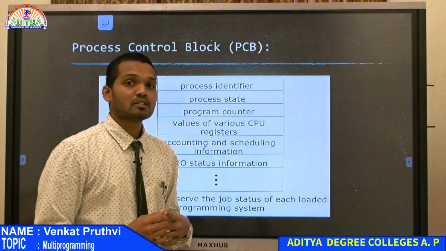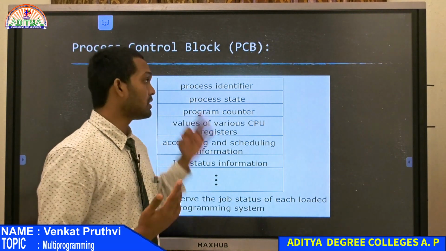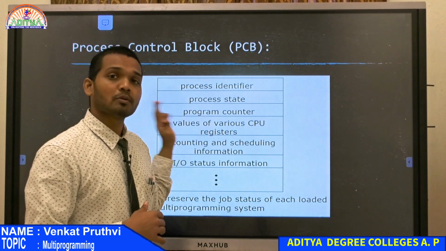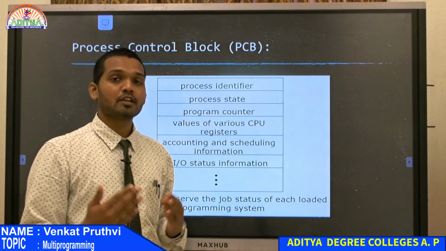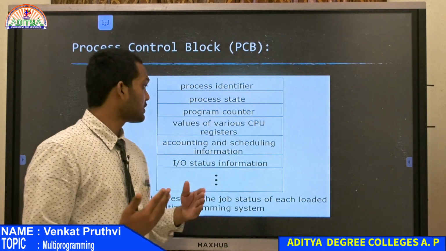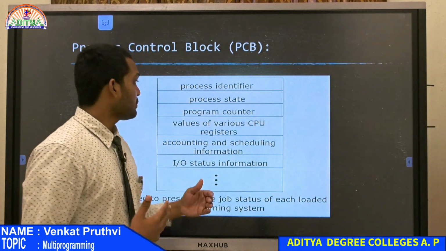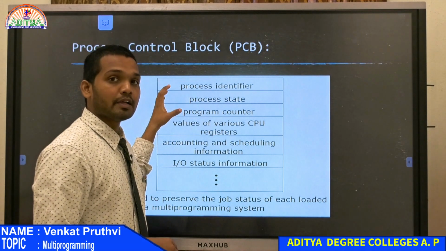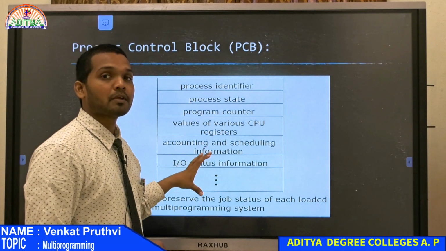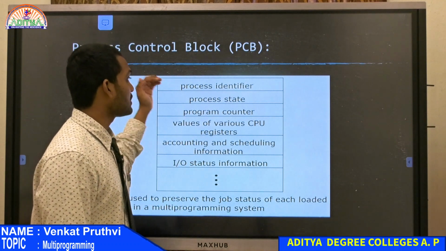But internally, if you see how the processes are being controlled by the PCB, it has so many parameters that it has to check while scheduling the processes for different tasks. As an example, the process control block requires many parameters, and some of them are the process identifier.